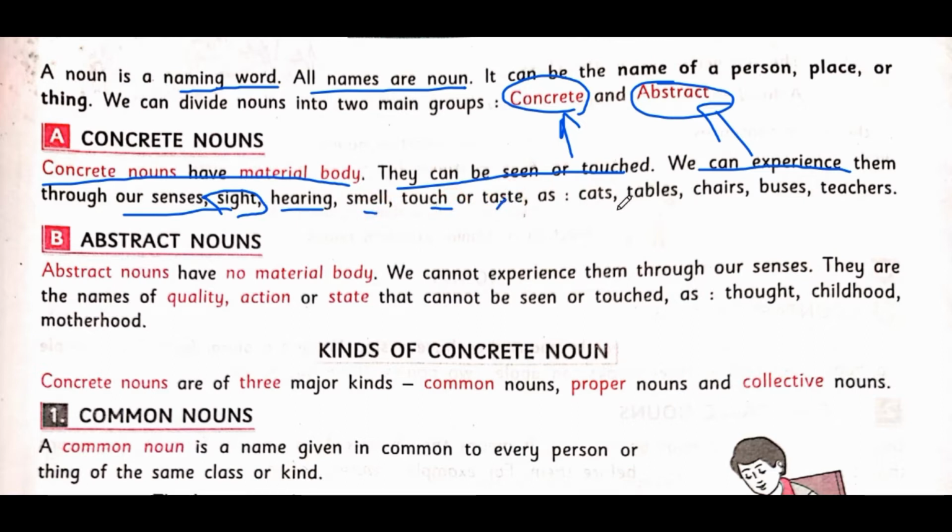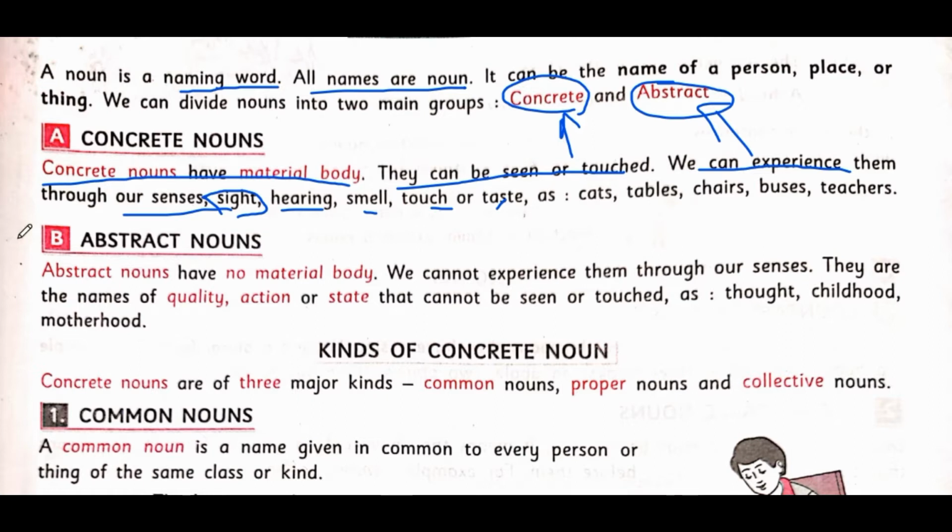For example, cat. We can see the cat, table, chair, buses, teacher. These all are concrete nouns. Bottle, chair, building, car, mobile, laptop, telephone. These all are concrete nouns. Is this clear? Concrete noun is further classified. We will discuss that later on.